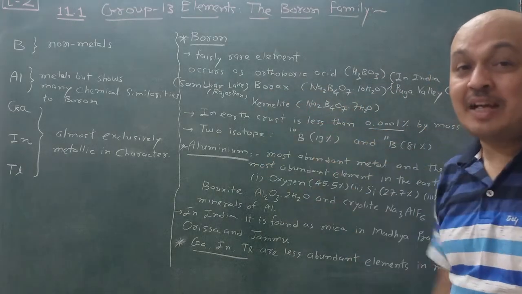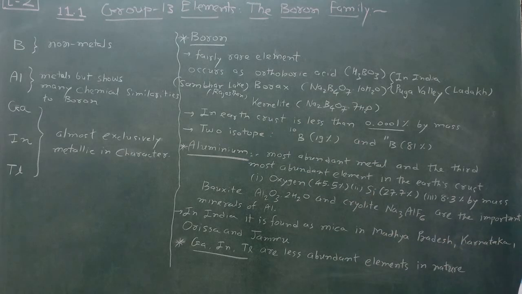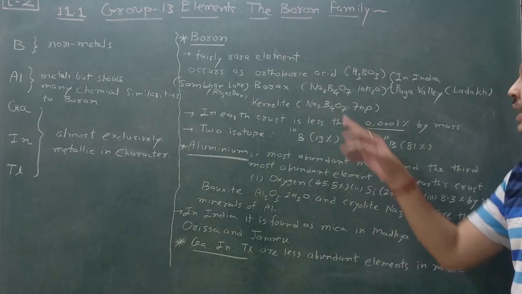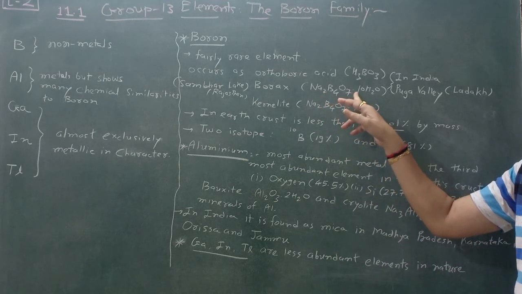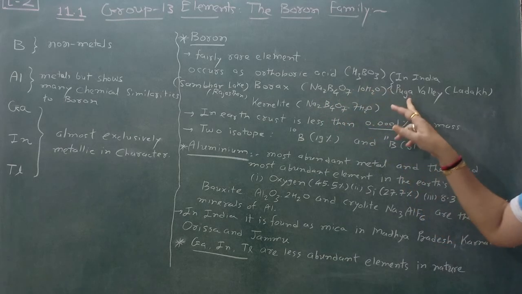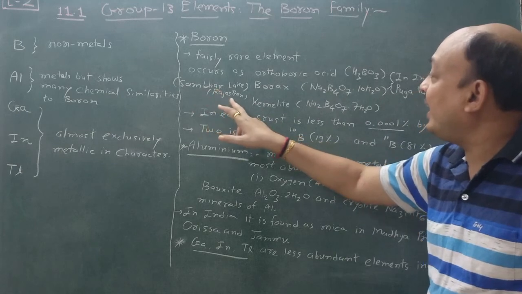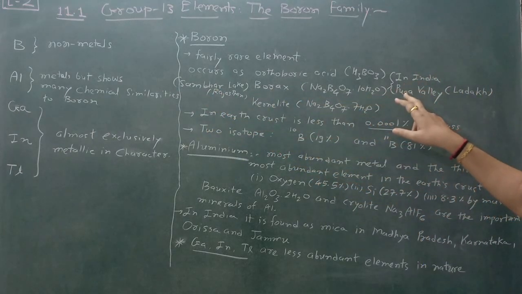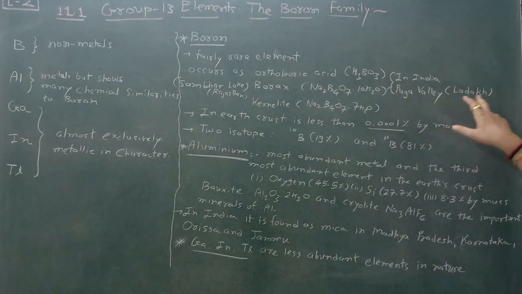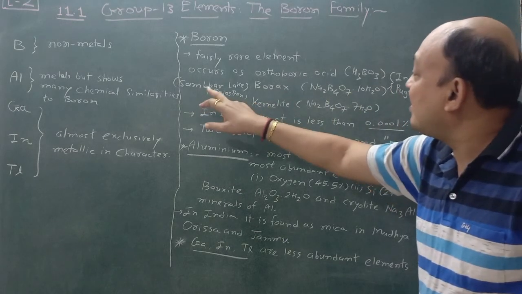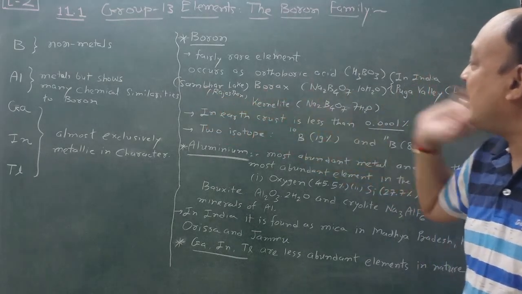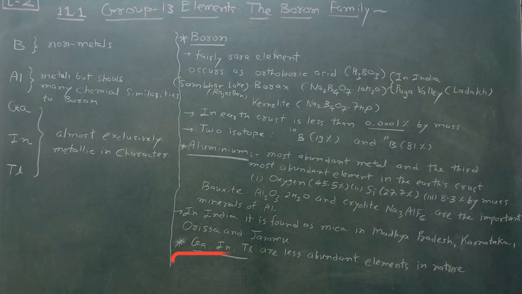Borax is very important, Na2B4O7·10H2O. Borax is found in Puga Valley in Ladakh, as well as in Sambhar Lake in Rajasthan, India.